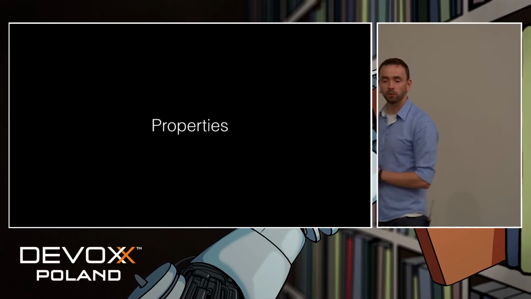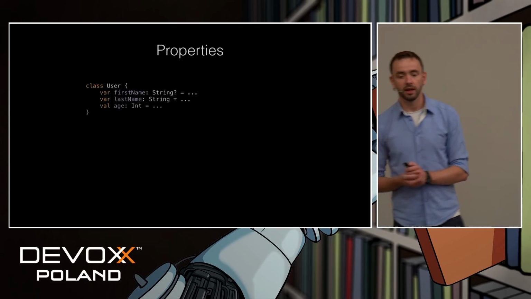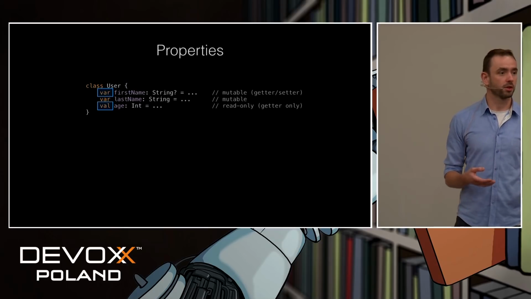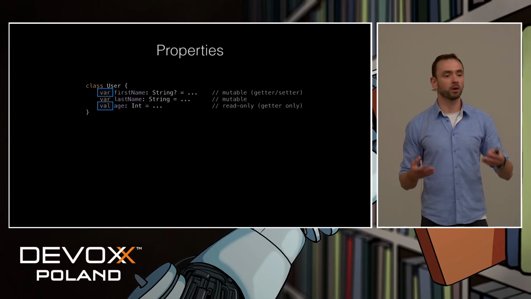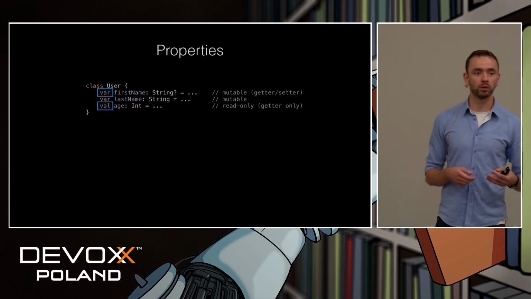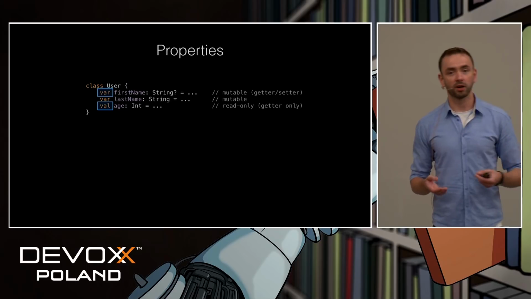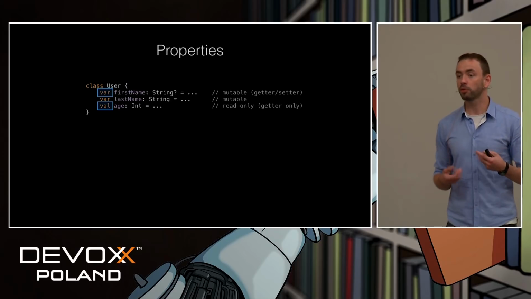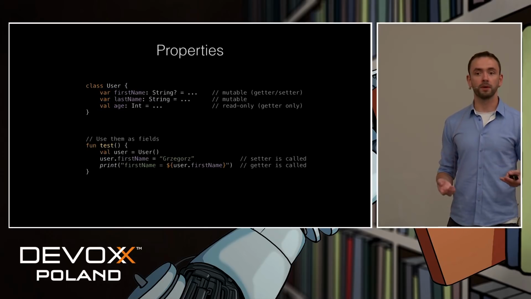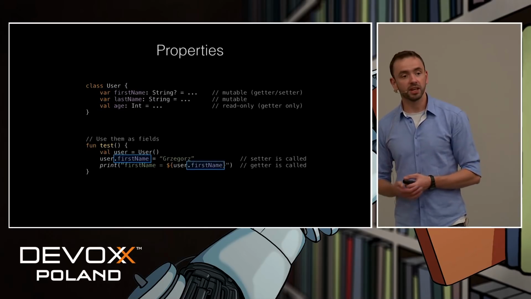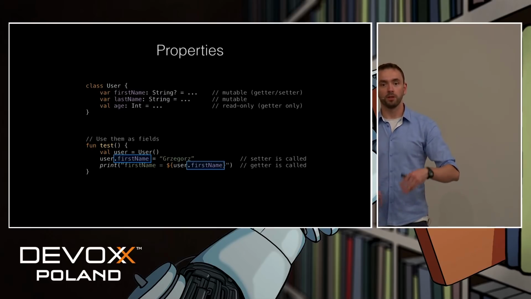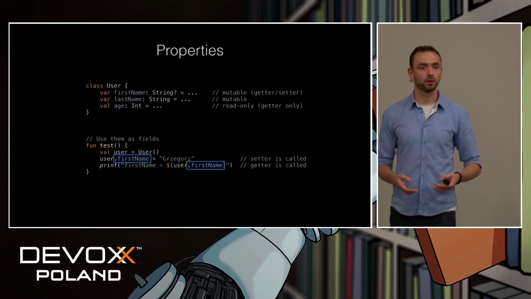Okay, so let's talk about those class properties. When we define a property, we can use the same 2 keywords, which we used during variable definition. If we use var, our property will be mutable, so it would have getter and setter. But if we use val, our property will be read-only, so it will only have a getter. How do we use them? Well, just as if they were public fields. But under the hood, the proper getter or setter gets called.